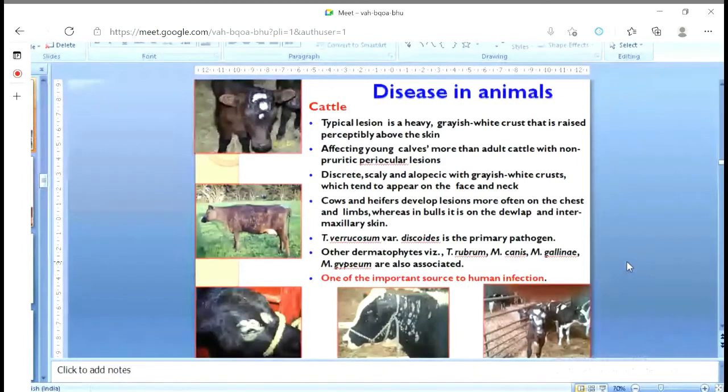It is the primary pathogen. Otherwise, Trichophyton rubrum, Microsporum canis, Microsporum gallinae, and Microsporum gypseum sometimes also may be there. So if you think about human infection from cattle, yes, those who handle the cattle, particularly the milkman and the farmers, are at high risk.